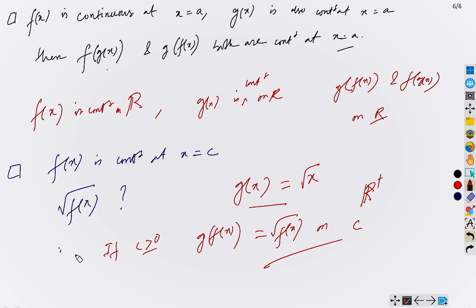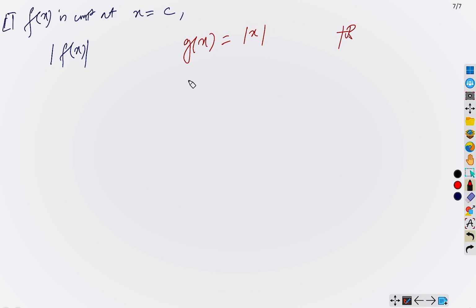Similarly, you can also show that, let's say f(x) is continuous at x equals c. Now you have to determine what about the modulus of f(x), is it continuous? Well, we will follow the same technique. You can choose g(x) equals modulus of x, and you know g(x) is continuous on the whole of R, and c is any arbitrary real number.